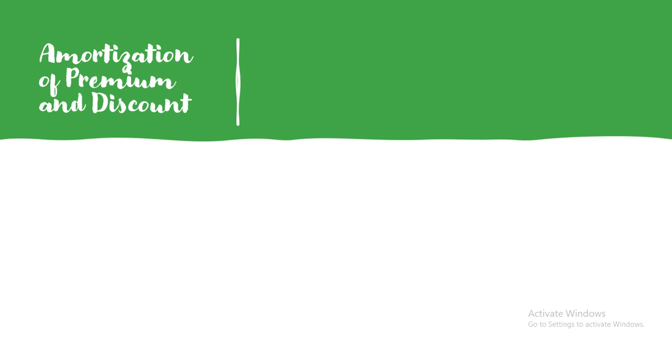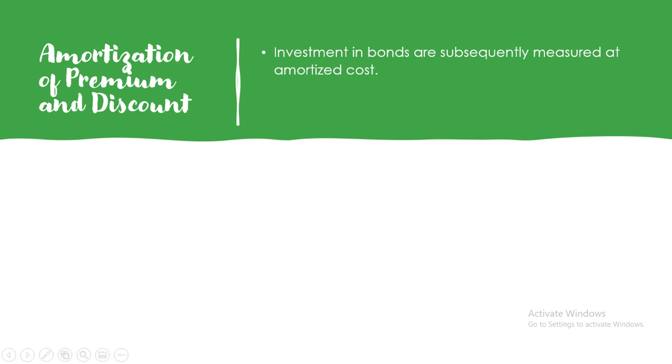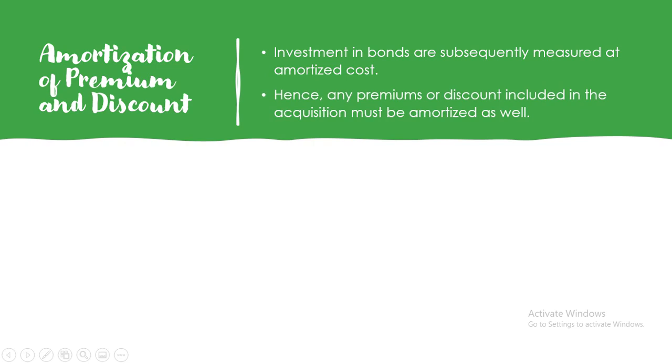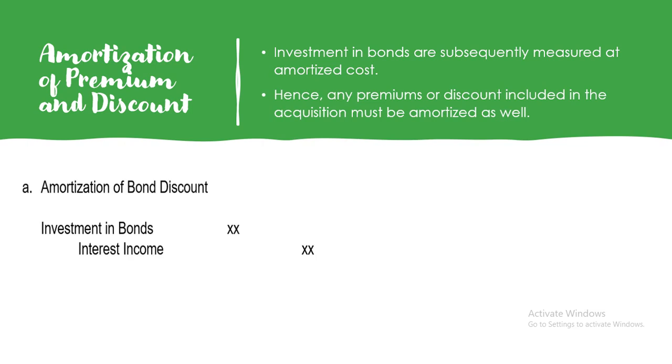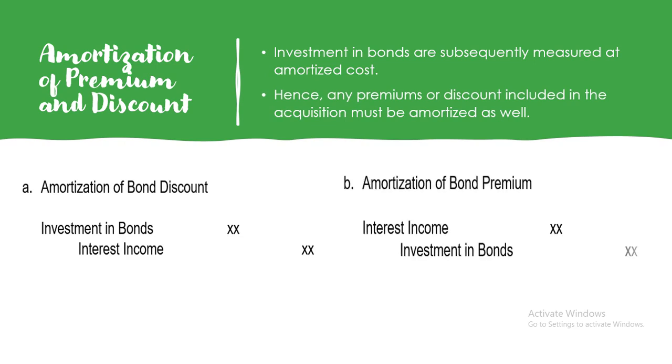So let's discuss amortization of premium and discount. Investment in bonds are subsequently measured at amortized cost. Yun nga, kasi depending upon the purpose, if it is for solely payment of principal and interest, that is amortized cost. Hence, any premium or discount included in the acquisition must be amortized as well. So in terms of discount, you're going to record that one as debit to investment in bonds and credit to interest income. And for amortization of bond premium, we debit interest income and we credit investment in bonds. Okay?